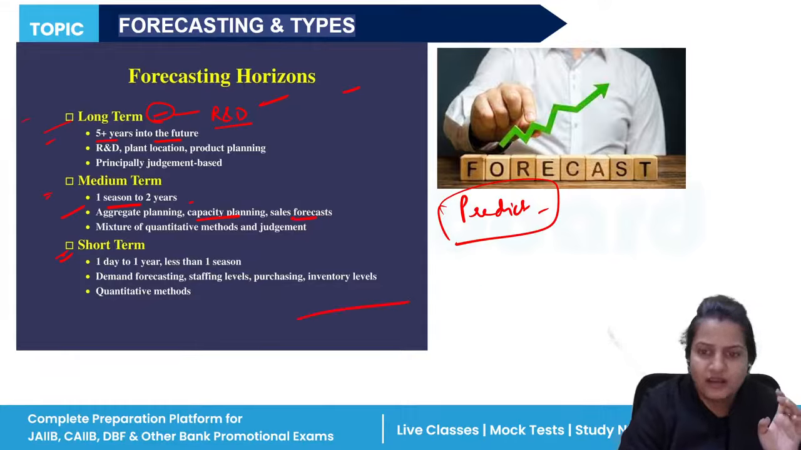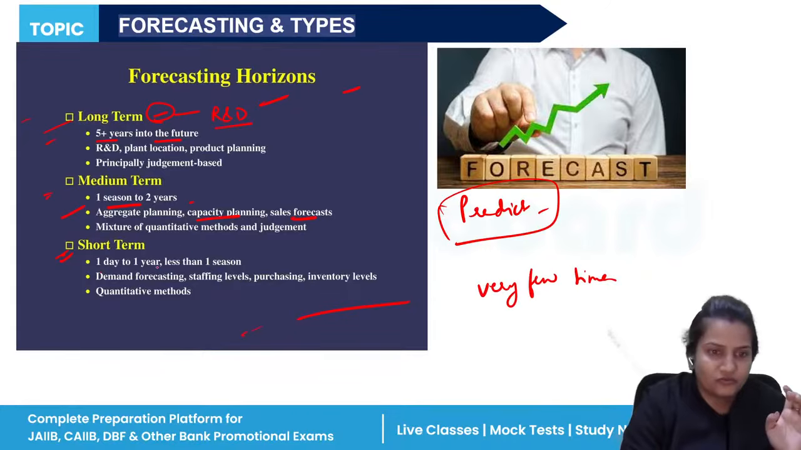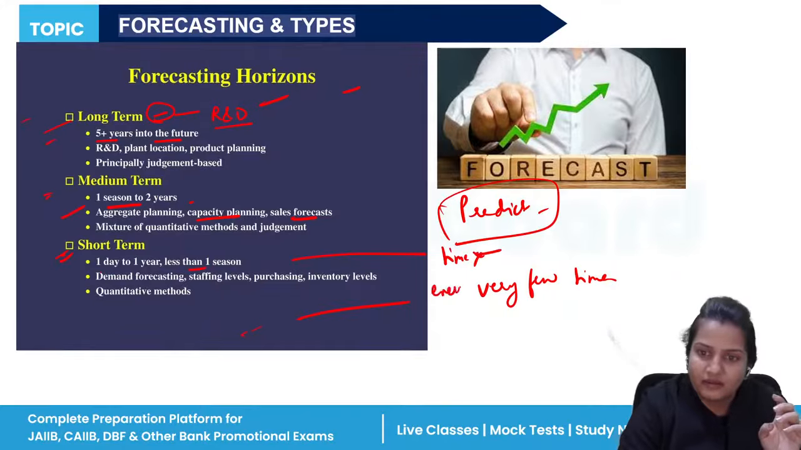And short term is for a very short time. Okay, that is one day to 1 year or less than 1 season. So over here, time will also be less. Okay. Then the energy you are giving will also be less. The efforts you are giving to your company in forecasting for a short period of time will also be less.